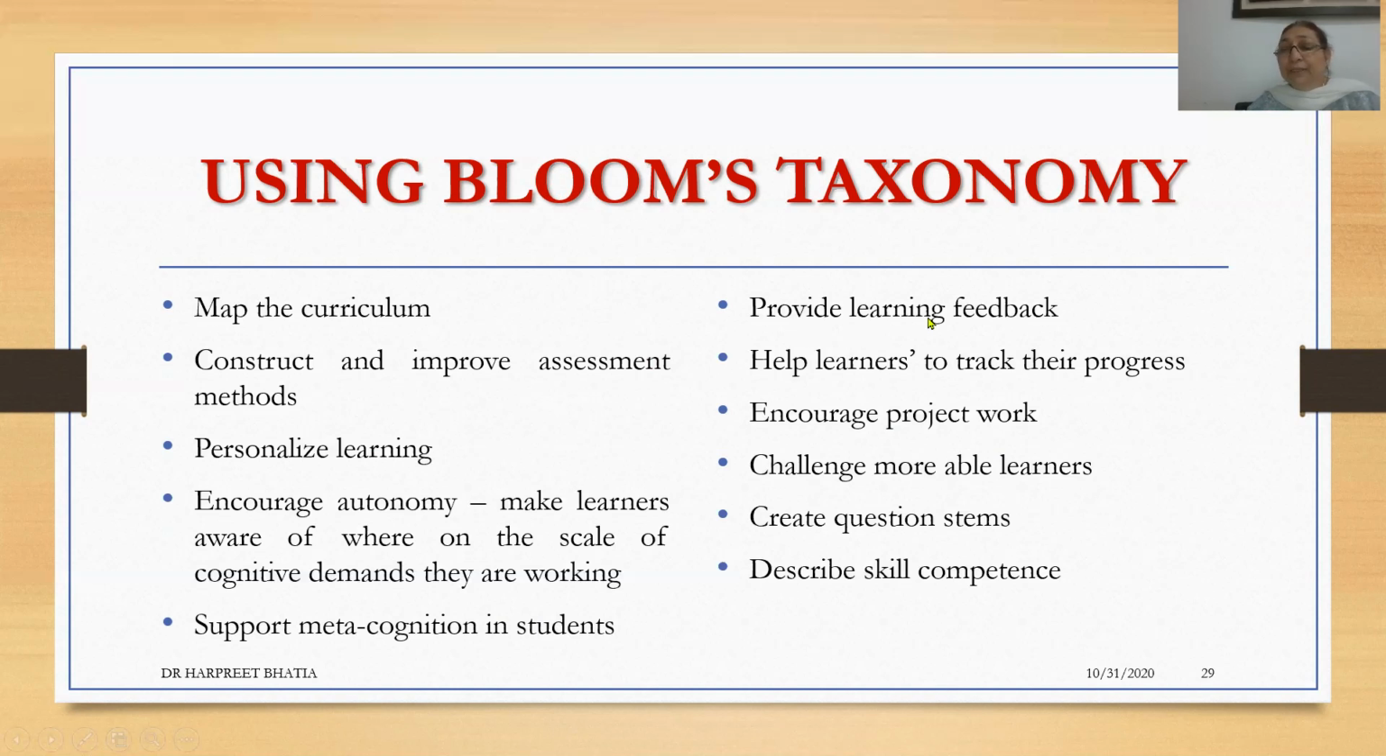Then when you give the learning feedback to the student, you can formulate your response in the way so that the student is able to understand which level of Bloom's taxonomy he is presently functioning at. Is he at the remembering and understanding level, or he has been able to move upwards to analyze, evaluate, and create? So where is the student as far as Bloom's taxonomy is concerned?